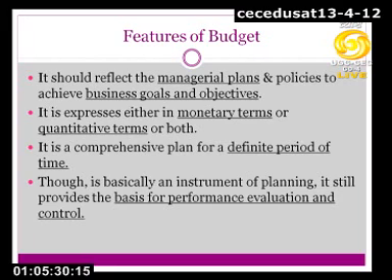It means for sure there should be some length of period assigned to a particular budget. A budget, as I said earlier, could be for a day, for a week, for a month or a year, or for more than 1 year. So that is what is known as definite period of time. Though it is basically an instrument of planning, but it still provides the basis for performance evaluation and control.